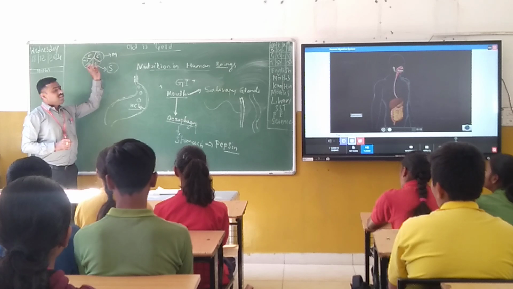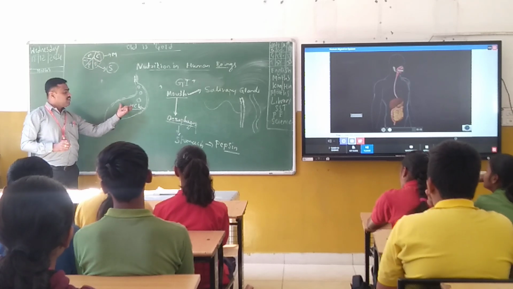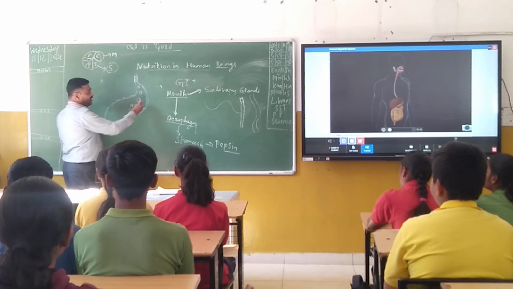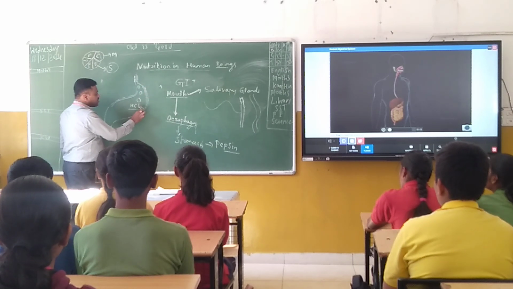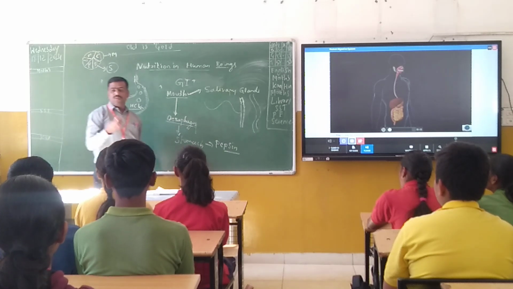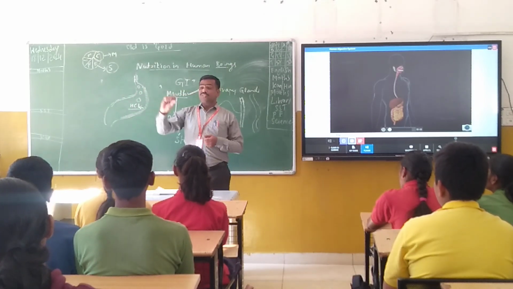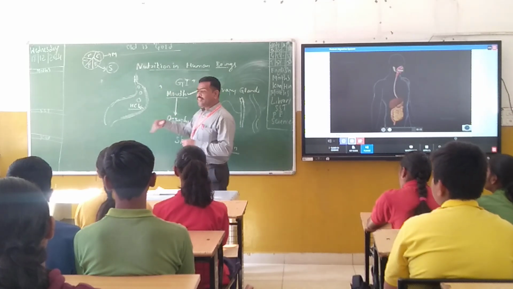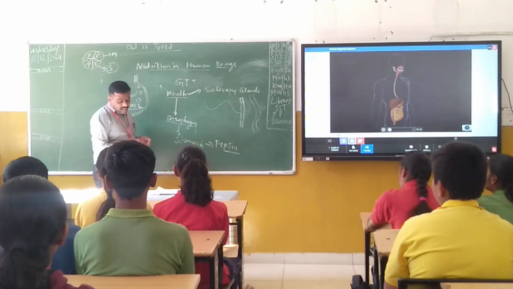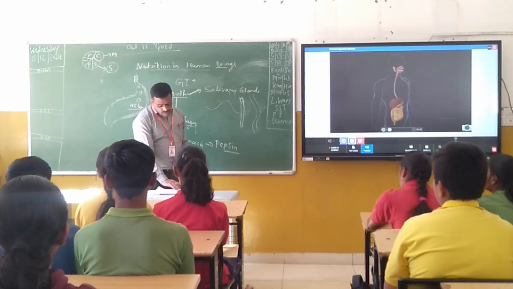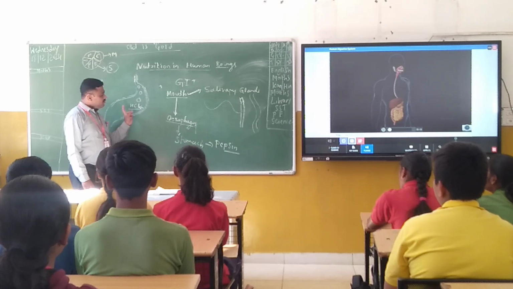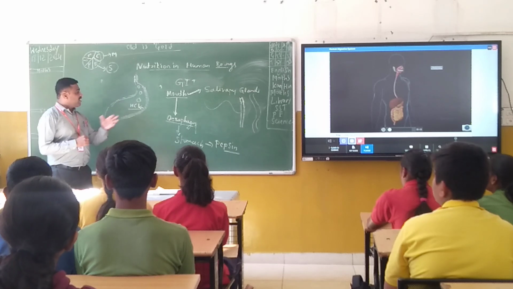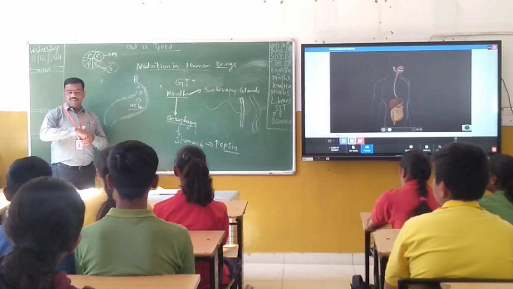In the mouth, the pH is somewhat less, but here in the stomach, it is highly acidic. Again, the inner wall of your stomach consists of mucus. Mucus is a cushion-like material, like a gum, like a gel. Such a substance is present on the inner wall of your stomach. Along with that, here also you see the enzyme pepsin. Then the question arises, what is the use of HCl? Why is HCl secreted in the stomach?